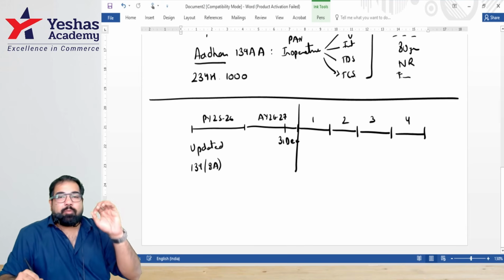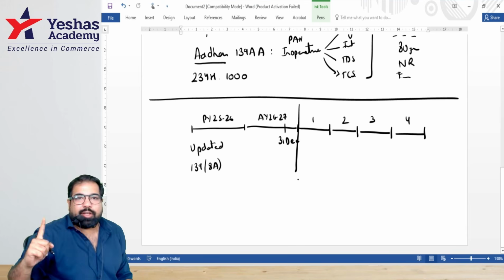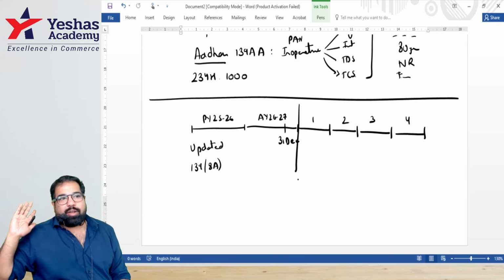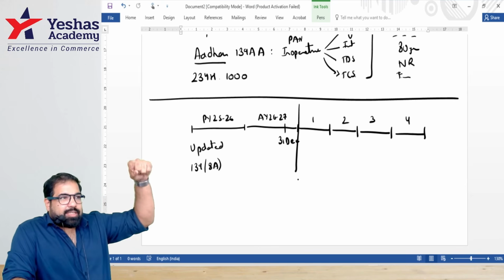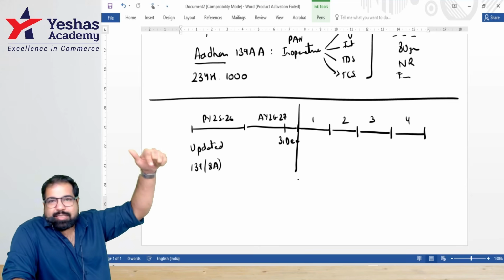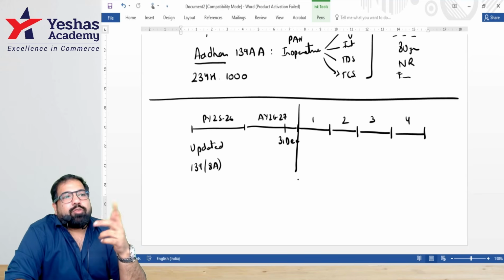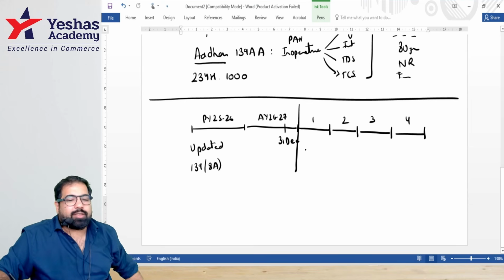But on this updated return the government is very smart. You can file only if it increases your tax, only if it increases your income, only if it reduces your losses. Only then can you file an updated return. So an updated return cannot be filed when your loss is getting increased or your income and tax are getting reduced, or you've already been filing an updated return, or if you've already been assessed, completed, and all that, you cannot file an updated return.